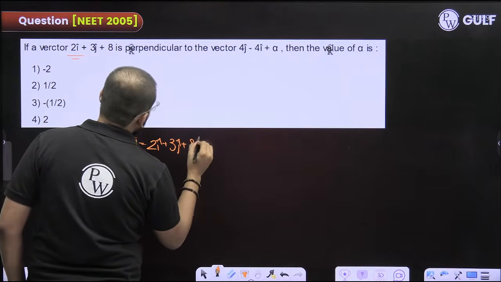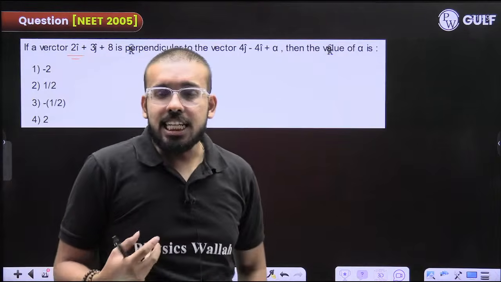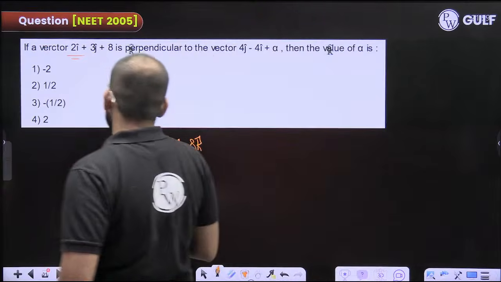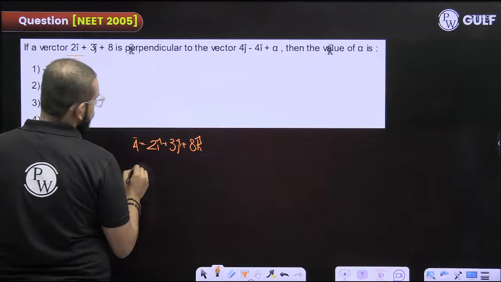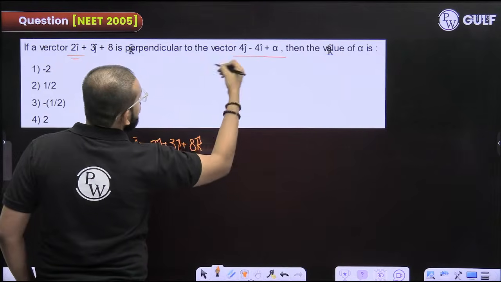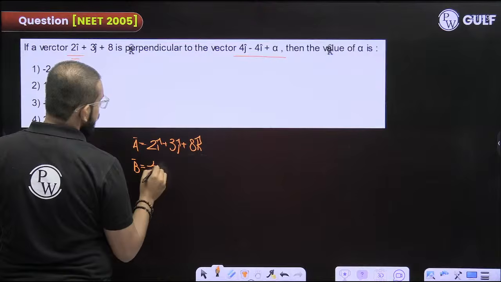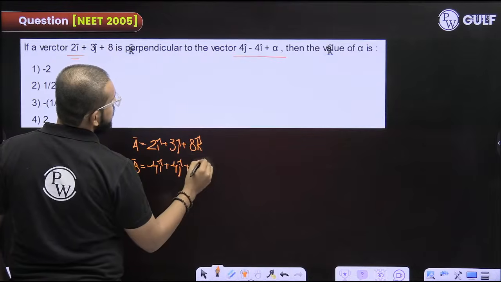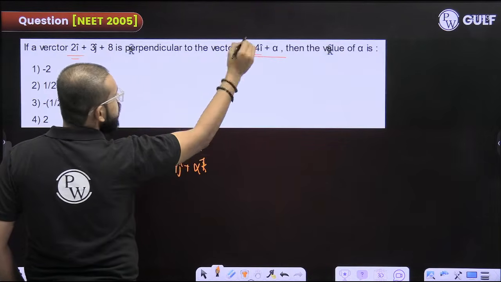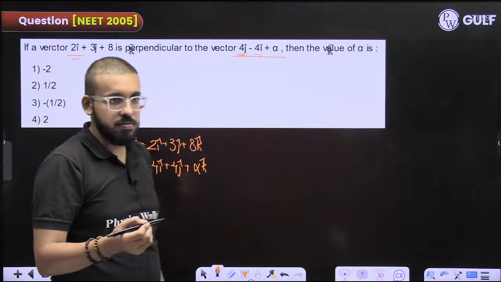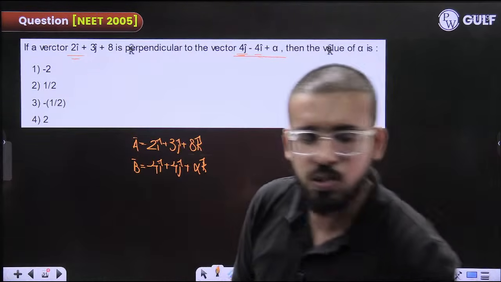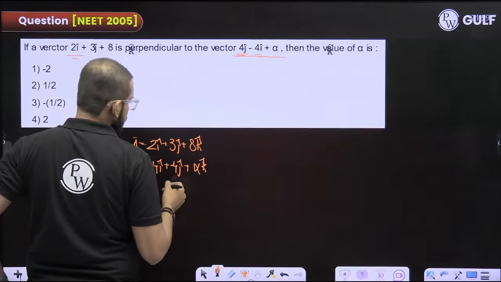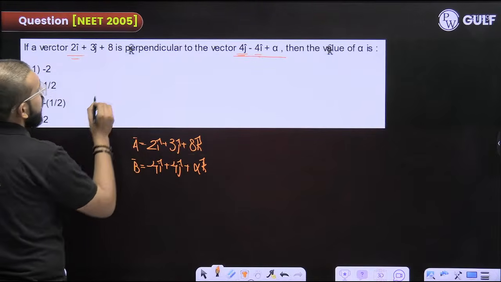Alright, I hope I'm perfectly audible to all of you. Let us resume. Now, most of the people did a mistake when this came in exam. This is the first vector and this is the second vector which is not arranged in sequence. So you were supposed to arrange this in sequence, right? Minus 4 I cap was supposed to be written initially. So they are asking what is the value of alpha if these two are perpendicular.